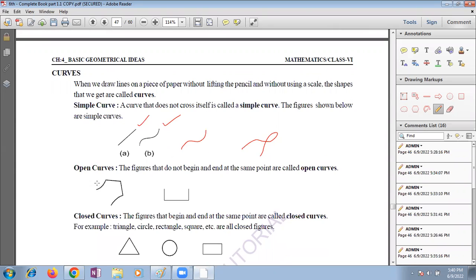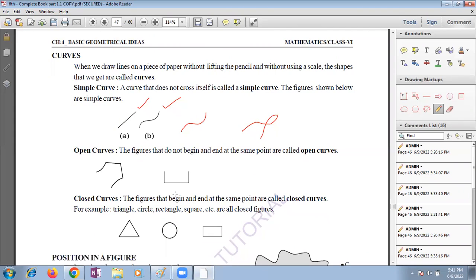So please remember. And open curves. An open curve will begin and end at different points. They won't meet at the point. By looking at the figures only, you can see, children. So these are closed figures. We start at the same point and end at the same point, so it's closed. Exactly. The figure that begins and ends at the same point is a closed curve. The figure that does not begin and end at the same point is called an open curve. So these curves are very important.